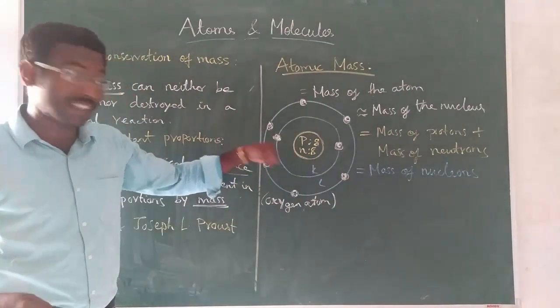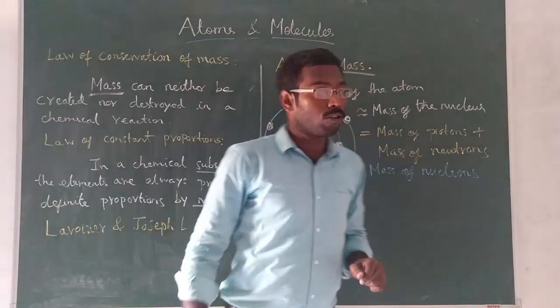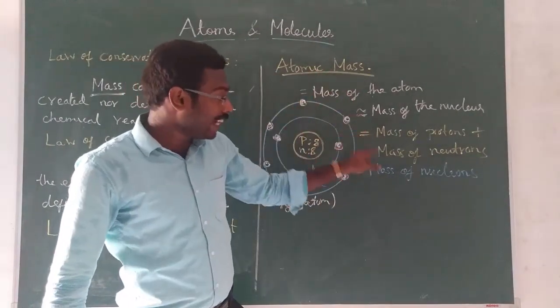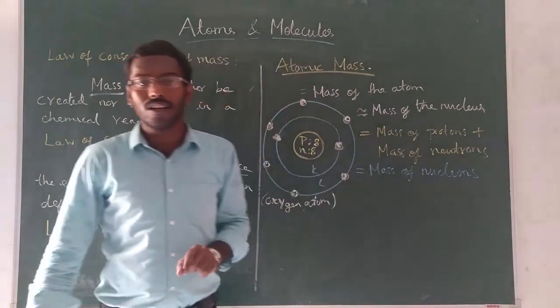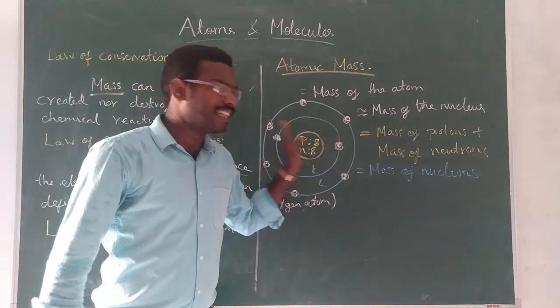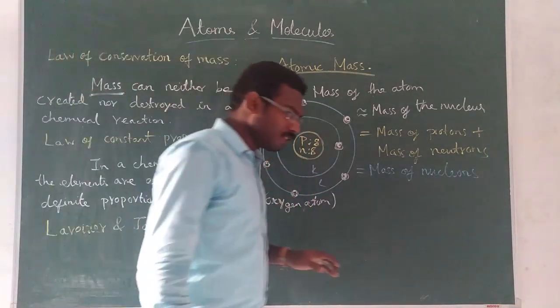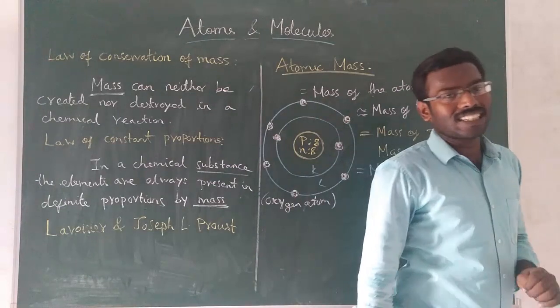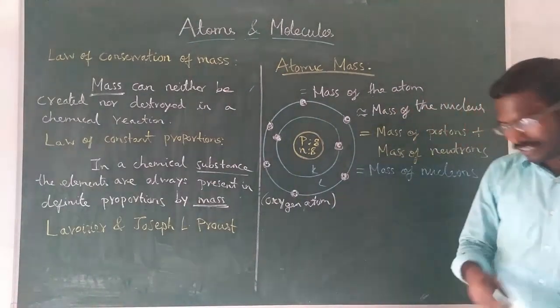Therefore, atomic mass is equal to the mass of nucleons. Understood or not? Okay. So how will you calculate the mass? I will tell you one simple method. In the last class I told you one number called mass number. Do you remember that?